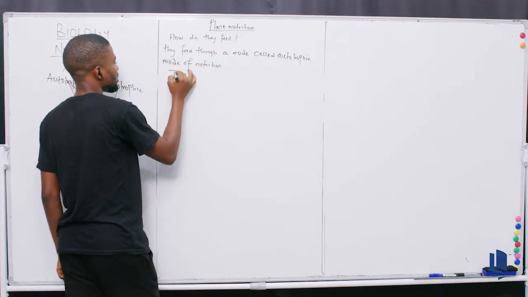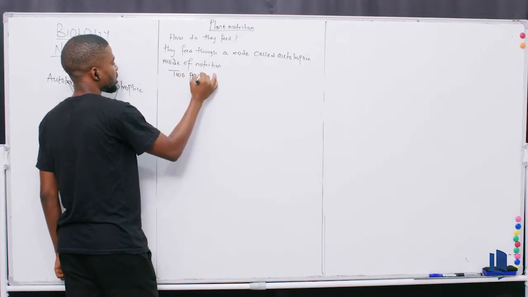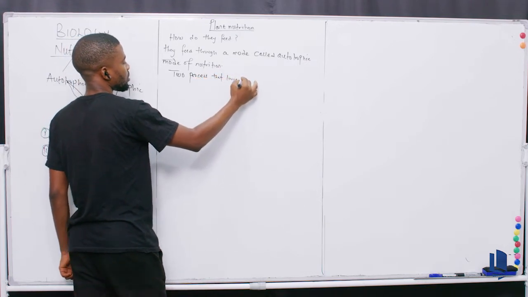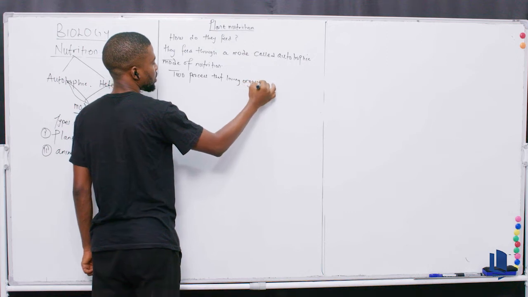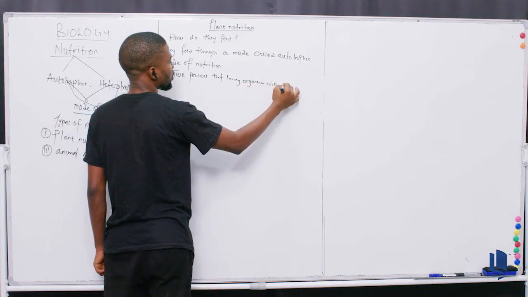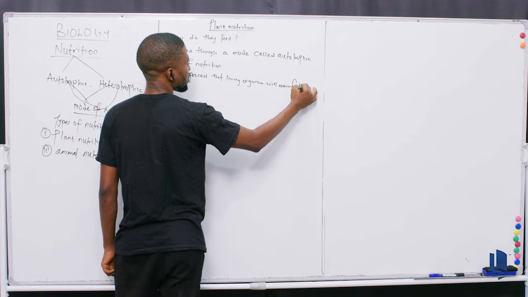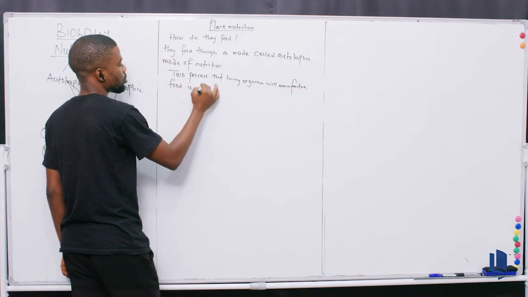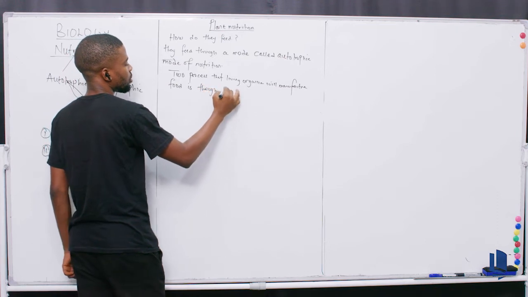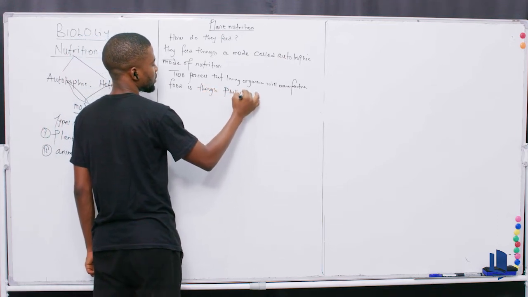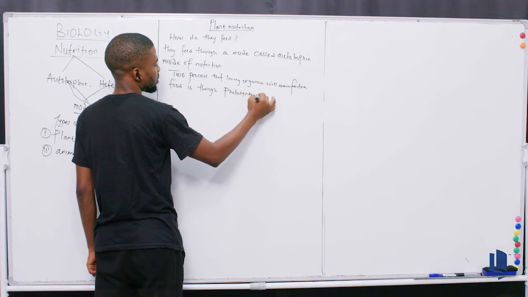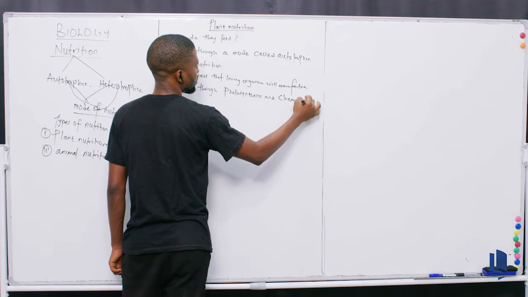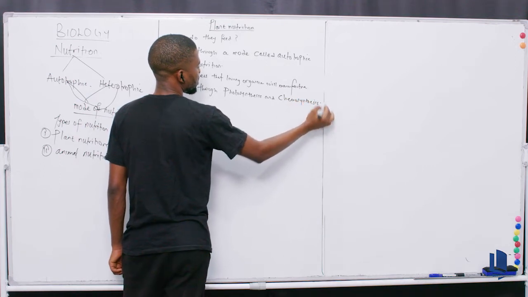The two processes by which living organisms manufacture their own food are photosynthesis and chemosynthesis.